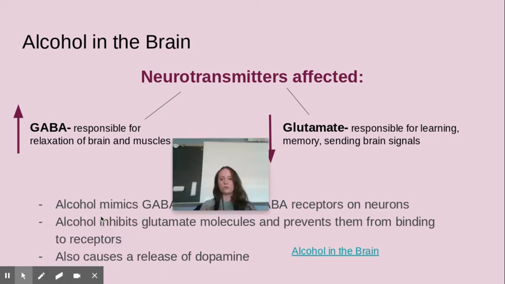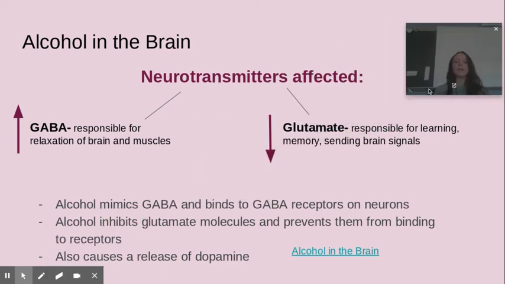So once the alcohol reaches the brain, move me up here, that's where the neurotransmitters can start either firing or being inhibited. So two big neurotransmitters in play here. There's more, but the big two are GABA and glutamate with alcohol. So GABA is the relaxation neurotransmitter. It relaxes your brain, your muscles. It's an inhibitory neurotransmitter. Glutamate is an excitatory neurotransmitter. It's responsible for learning, creating memories, brain firing, brain action.